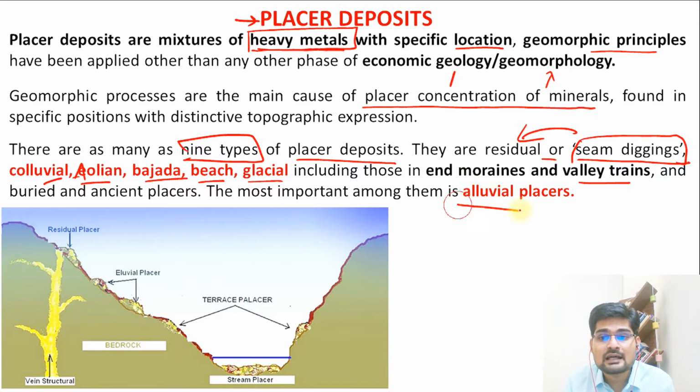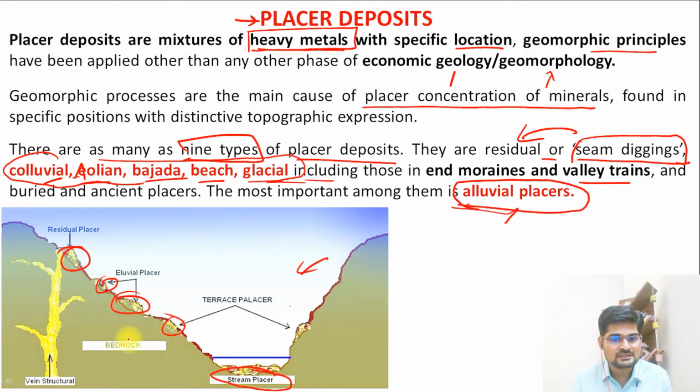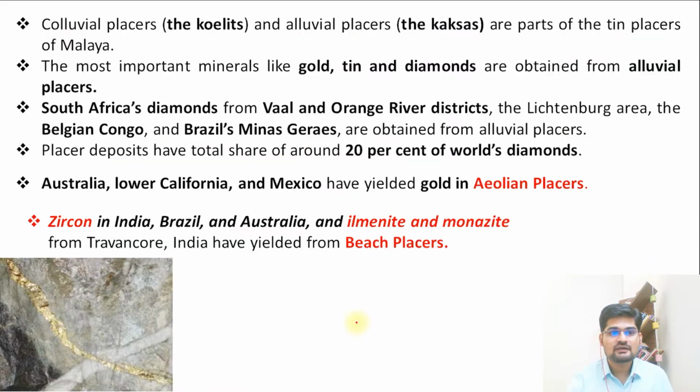So for example, these are alluvial placer deposits if the material is coming from this colluvium or bajadas or this kind of important moraines in the valley. So if you look into this, what you see here is stream placer, these kind of fluvial placer deposits, residual placer deposits. So this is an image where you can understand what kind of deposits we are talking about here. Further, when we see colluvial placers like chelates, then you have alluvial placers like the kaksas. So remember these chelates and kaksas, these are the important names which are found in different parts of the world.